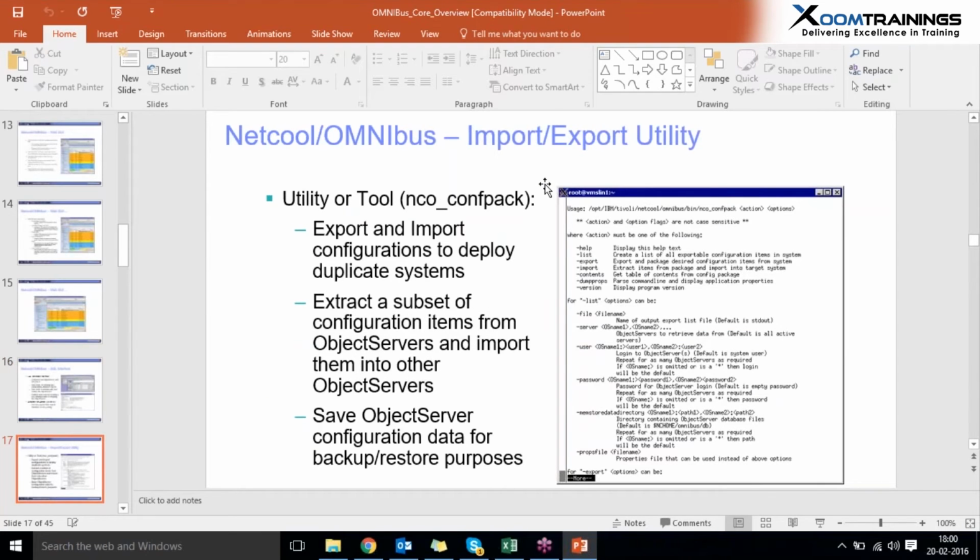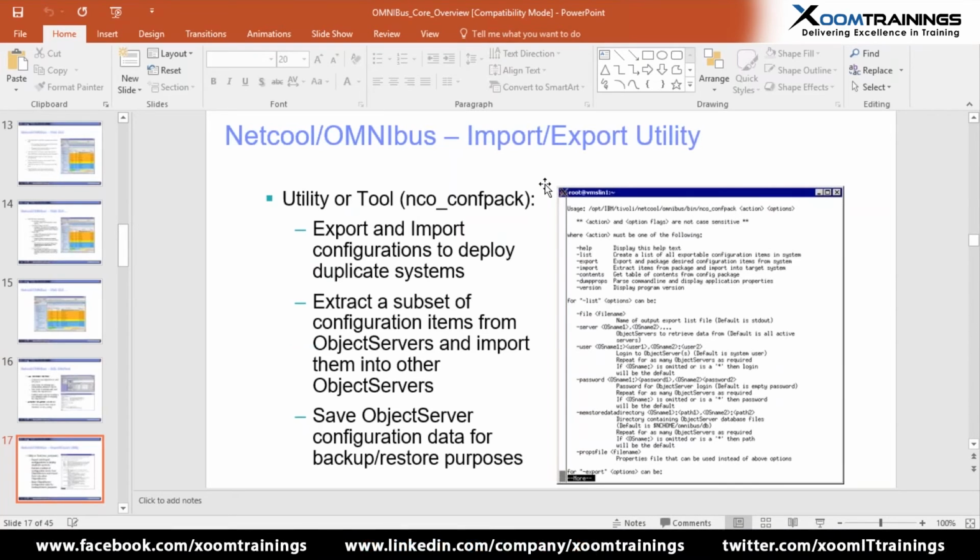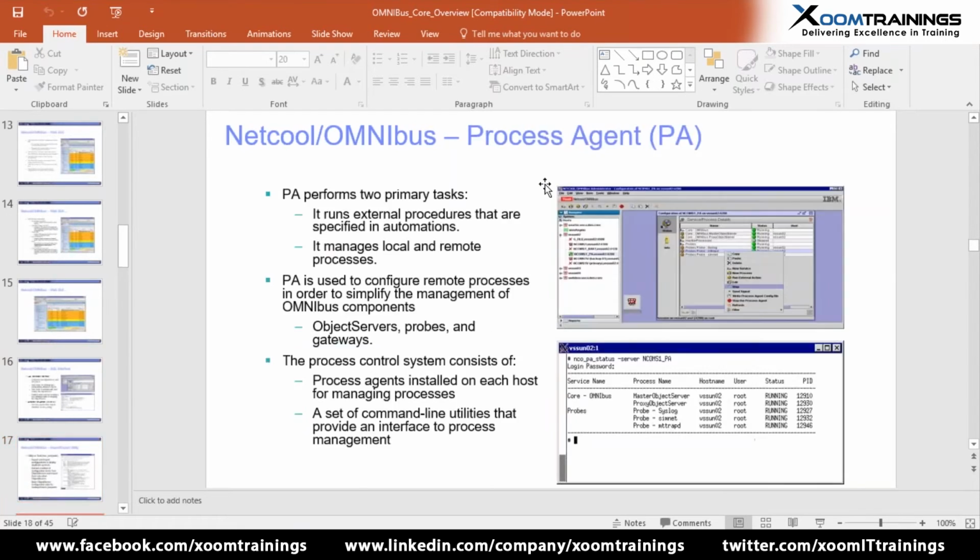And a lot more effective tools for Netcool Omnibus are NCO Conpack and NCO OS reports for restoring the object servers, and also to export and import the configurations to deploy duplicate systems. So we use these NCO Conpack utilities and also OS report utilities for backup and restore purposes.